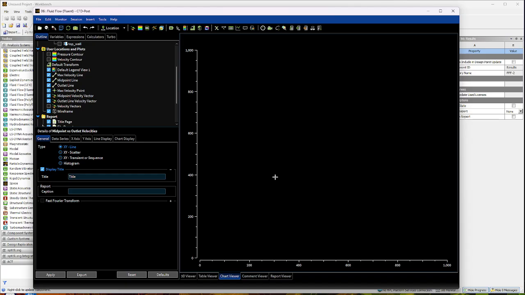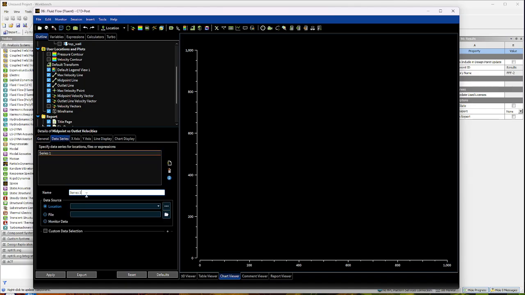So it gives you this view right here, and then title it if you want, don't really need to, but then series 1, I'm going to name this midpoint velocity location. I'm going to do the midpoint line here,